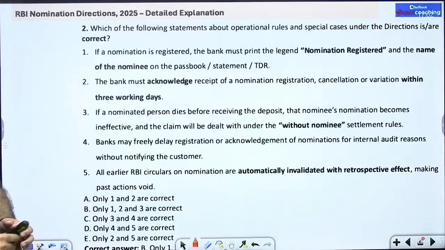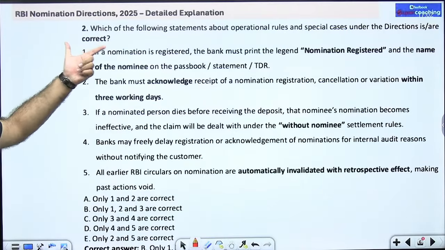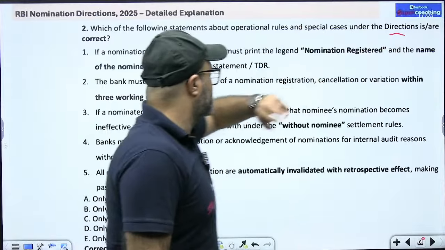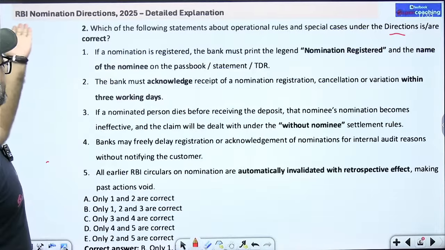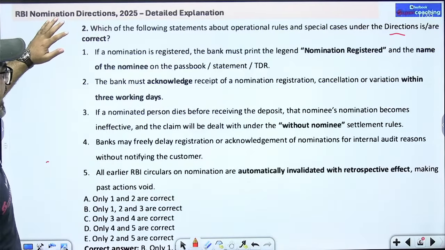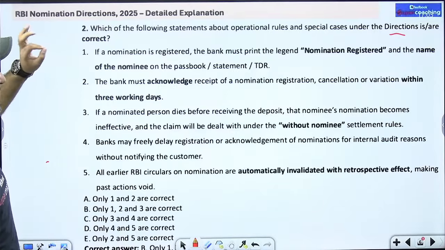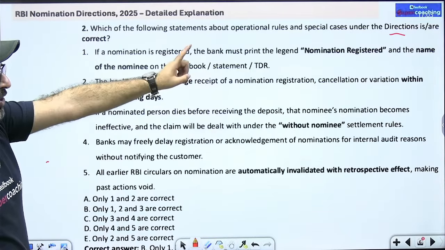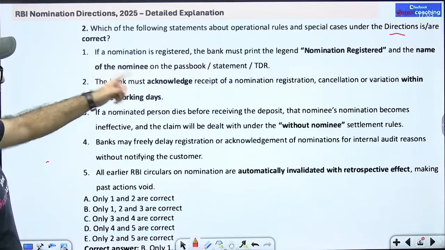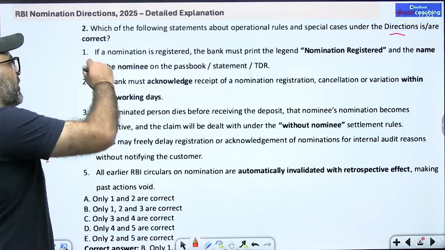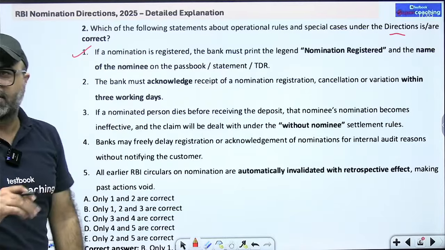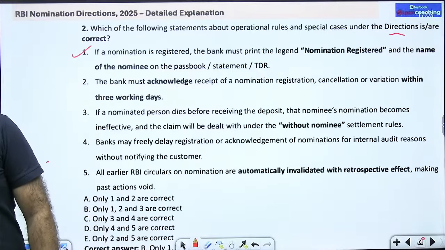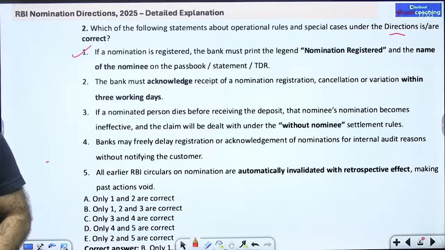The first question asks which of the following statements about the operational rules and special cases under the directions are correct. Which direction are we talking about? We are talking about the RBI nomination direction. First one: if nomination is registered, the bank must print the legend "nomination registered" and the name of the nominee on the passbook, statement or TDR. This is absolutely the correct statement as stated by RBI in its latest announcement.